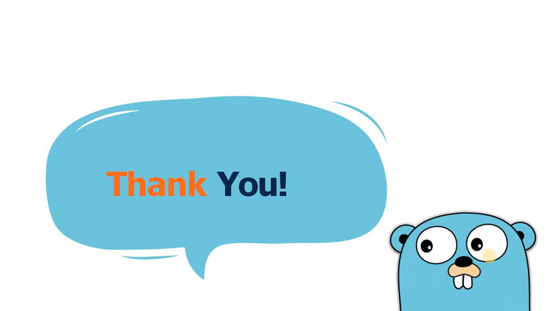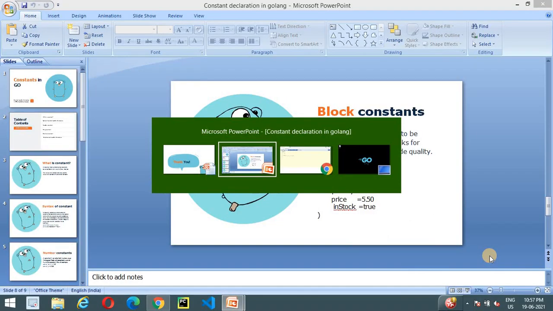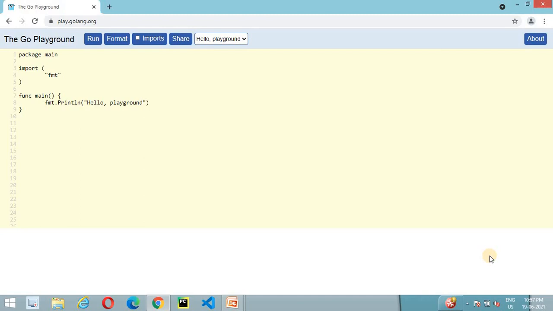So that's it for the theory part. Now let's move on to the practical part. Let's move on to the playground. Here we have already opened the Golang playground. Let's declare some constant variables. One more thing: just as we can declare a global variable, in the same way we can declare a global constant as well.